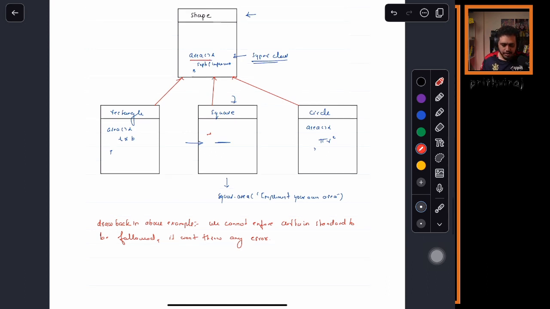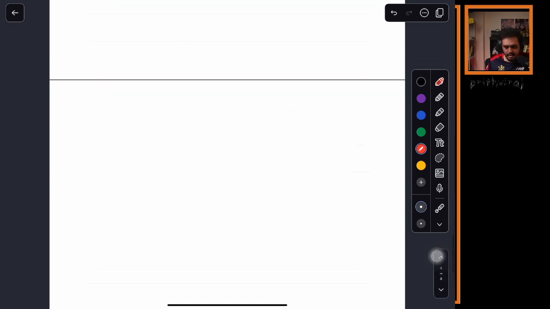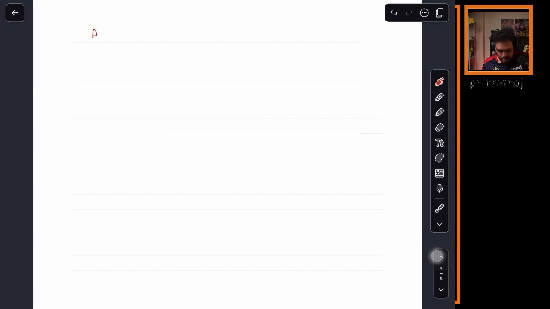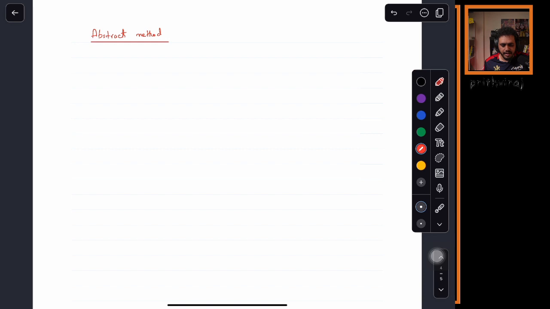Okay, so now let us study something very new, guys. This is known as an abstract method. Now, what is an abstract method? How do we define a method, everyone? What are the two things we have in a method?